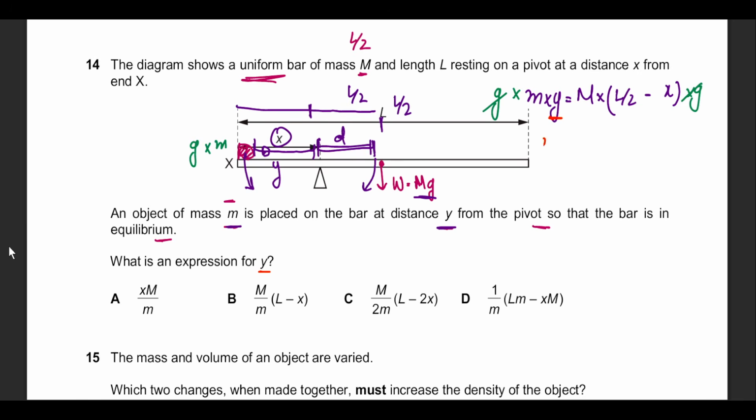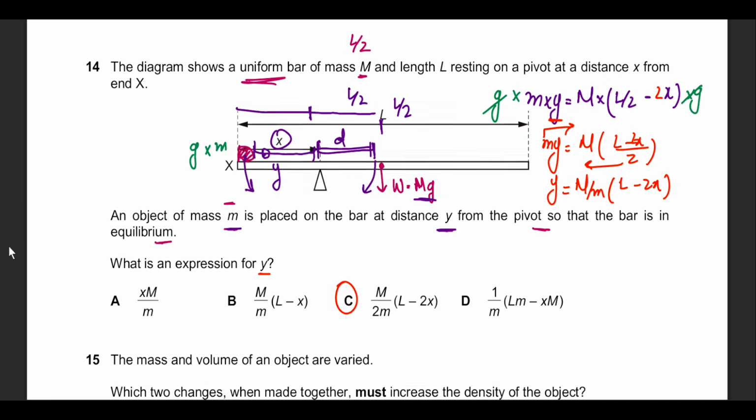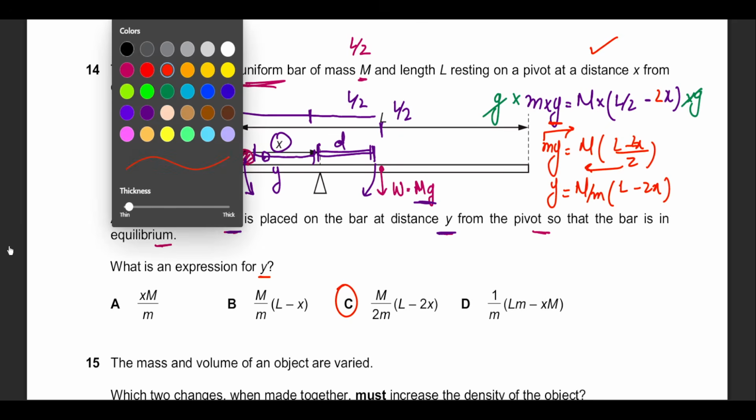So in this case, my equals M into L minus x divided by 2. I'm just doing algebraic manipulation so we can see which common answer we are going to get. Let's bring this 2 to the outside, and let's make m go to the other side. This is going to be y equals M over m into L minus 2x as the expression. So let's see which one is the common answer. That's option C. I hope you understand how to make the equation, because after that, finding the correct answer is not a problem.